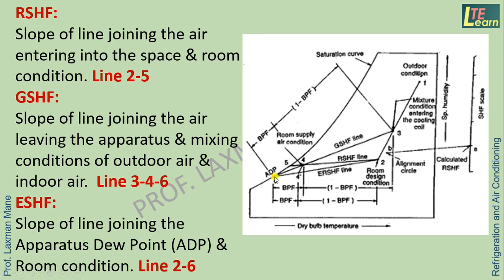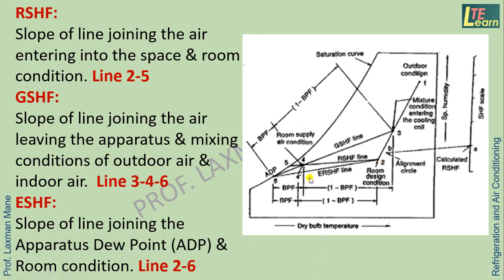Coil ADP ranges from 0 degrees to 3 to 4 degrees, and point number 5, the room ADP, lies in the range of 9 degrees to 11 degrees. And the room condition is standard, that is, we keep 24 degrees Celsius dry bulb temperature.